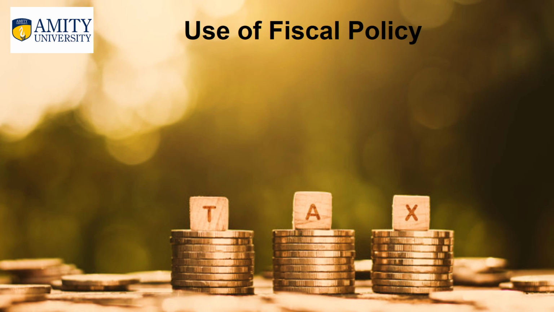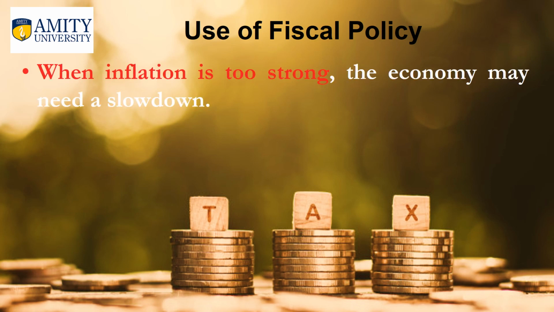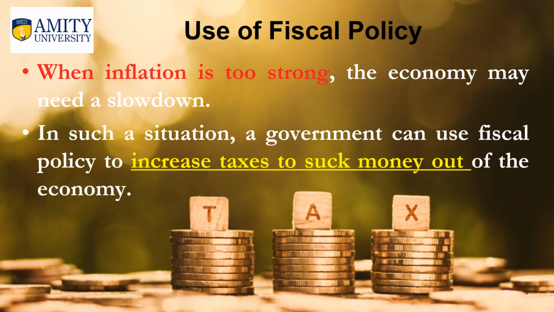Let us now understand how the government uses fiscal policy measures to control inflation. When inflation is too strong, the economy may need a slowdown. In such a situation, a government can use fiscal policy to increase taxes to suck money out of the economy.